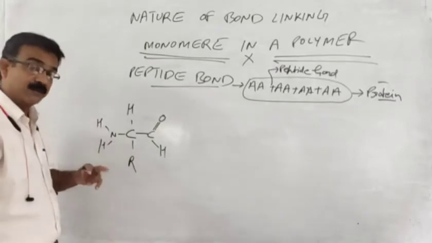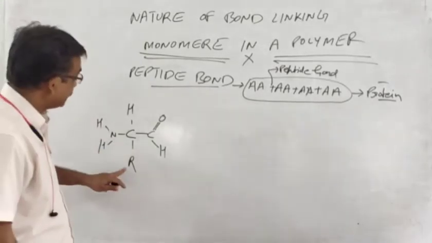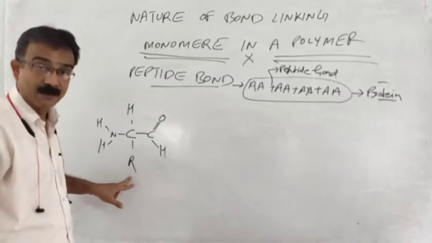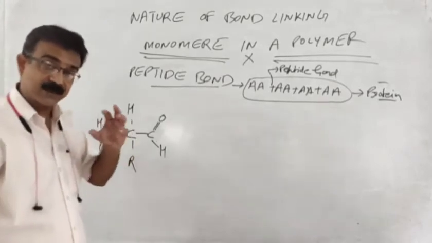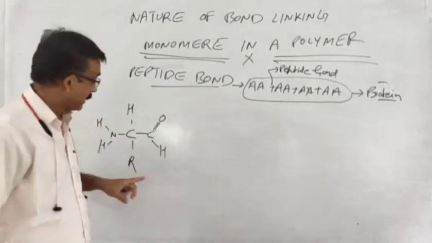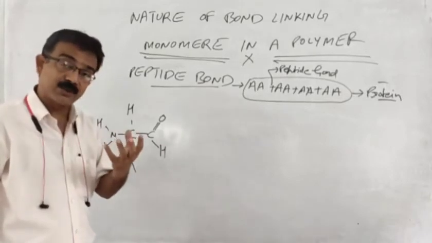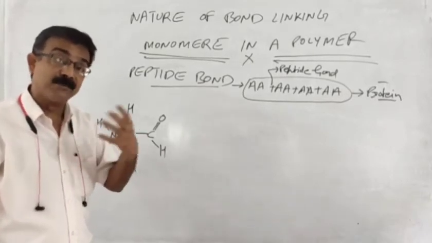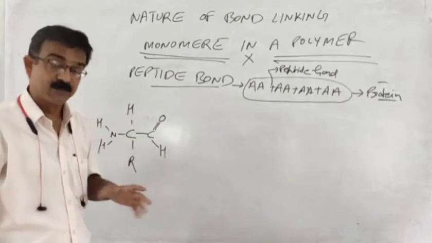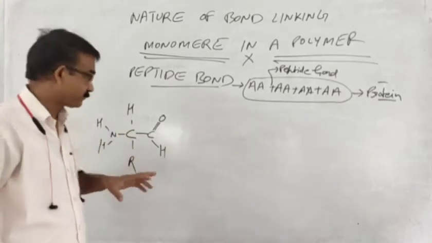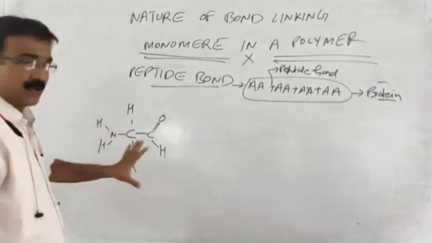As I explained in my previous video, this R group is a variable group. It can be substituted by an H group, and further it can be substituted by a methyl group or a hydroxymethyl group. So that we have studied earlier. Now this is one amino acid.